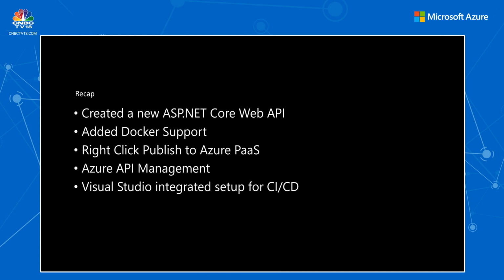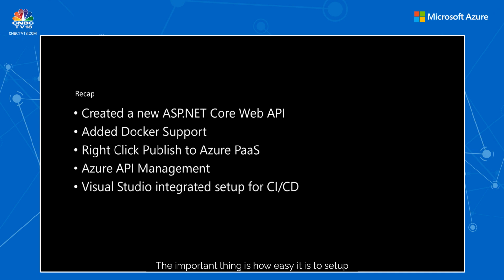Great. Just to recap, we created a new project in Visual Studio, which is a core web API project. We added Docker support into it, and then we modified a few endpoints, which are great. We ran it locally. That's all fine. That's something which you probably already know. What we did is right-click publish, where we chose Azure Platform as a Service offerings, which were Azure Container Apps and Azure App Services for Linux. We also looked at Azure API Management.